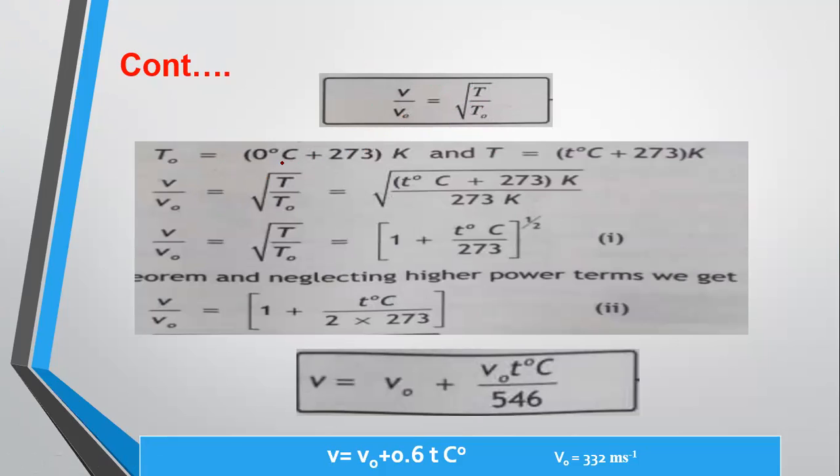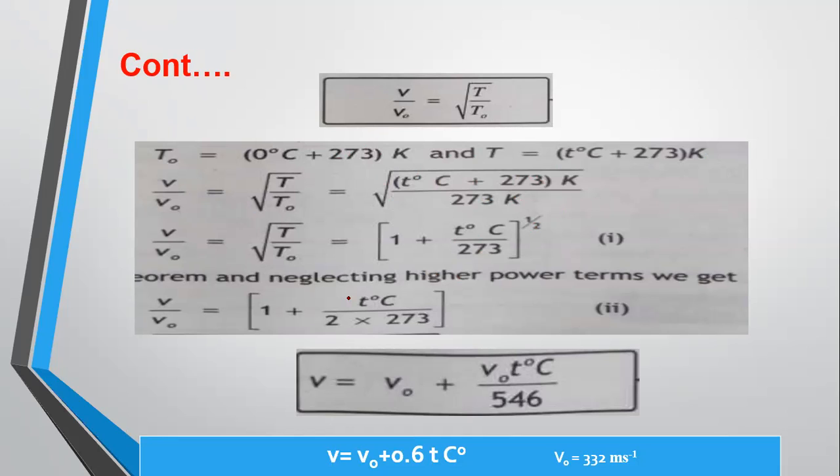Now T naught is equal to 0 degrees centigrade plus 273, and T is equal to t degrees centigrade, any other temperature like 1 degree, 2 degrees, 3 degrees, 4 degrees, and so on, plus 273 Kelvin. When we put these values in this equation, we get this one. Now the square root is equal to the power 1 over 2.